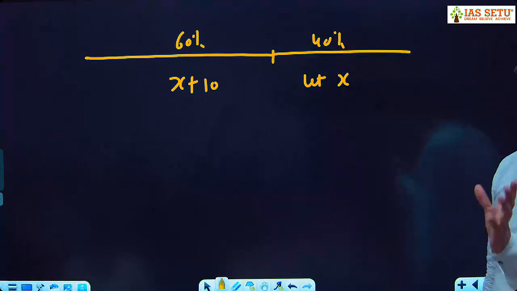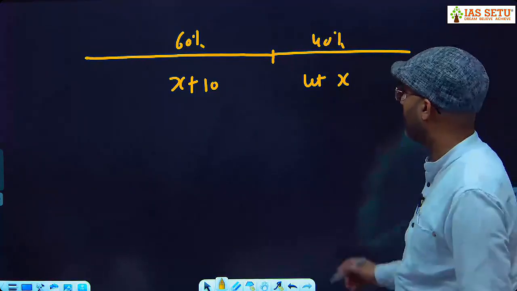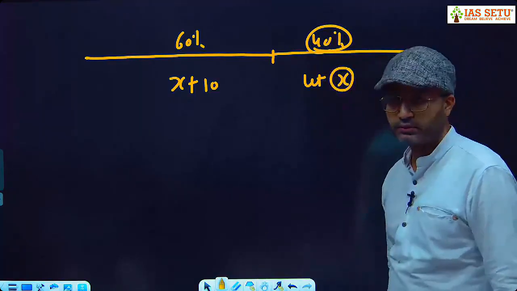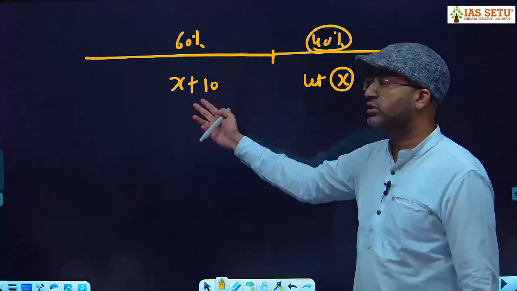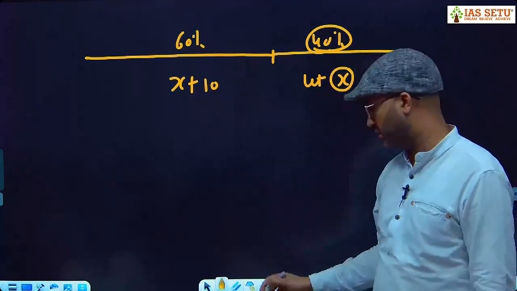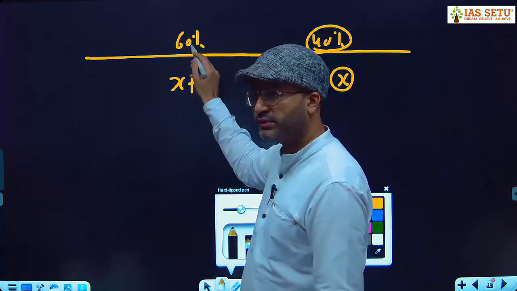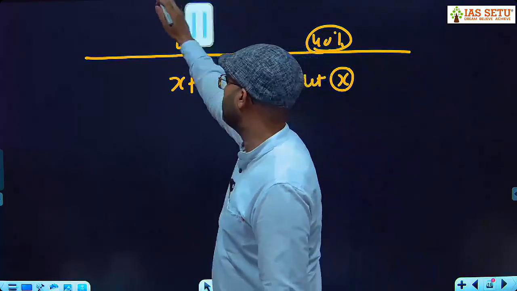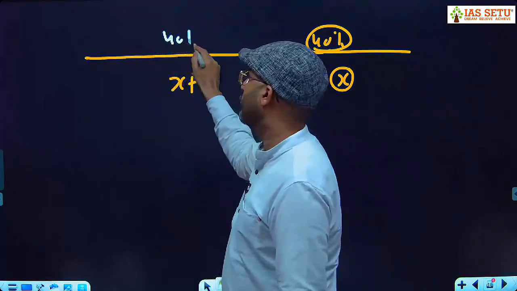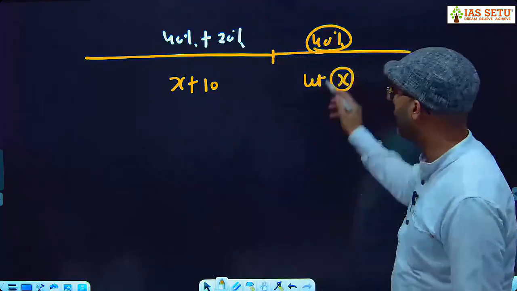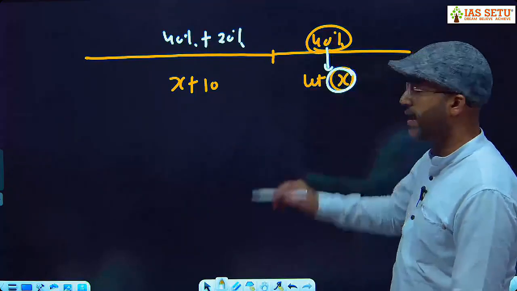Now, just see the shortcut. What to do? 40% of the distance requires X minutes. And 60% of the distance requires X plus 10 minutes. Can I break it as 40 plus 20? You break 60% into two parts. 40% plus 20%.